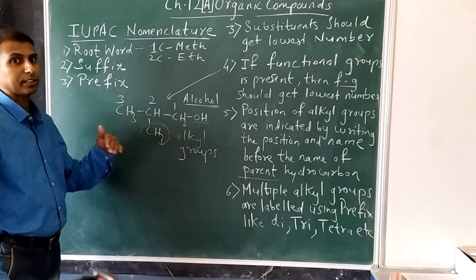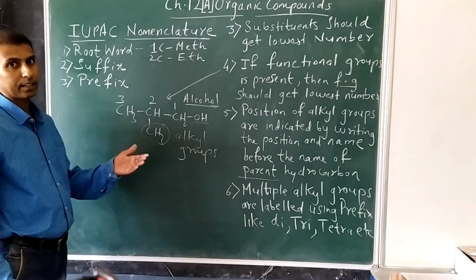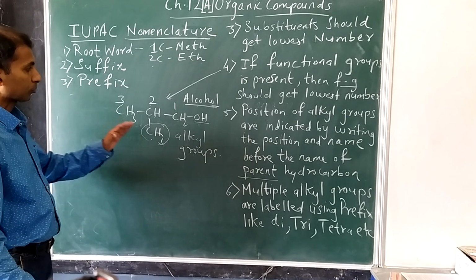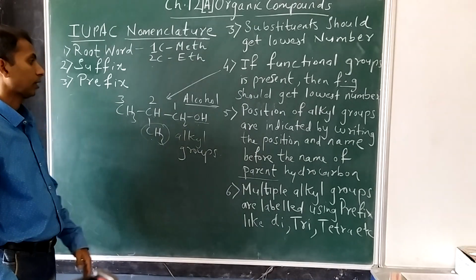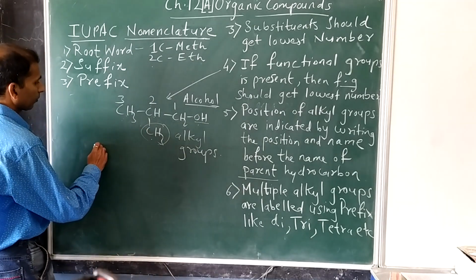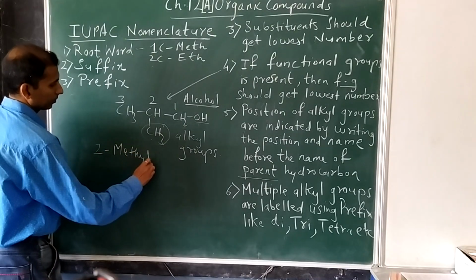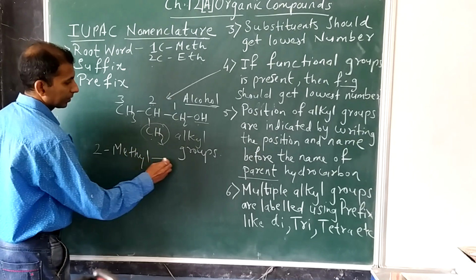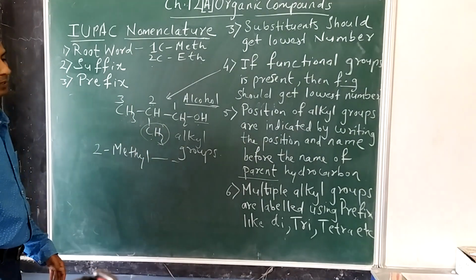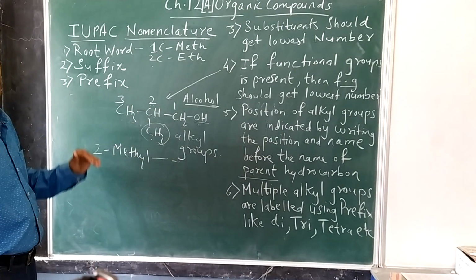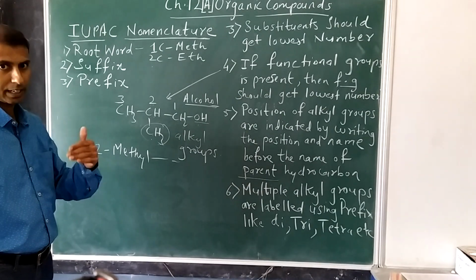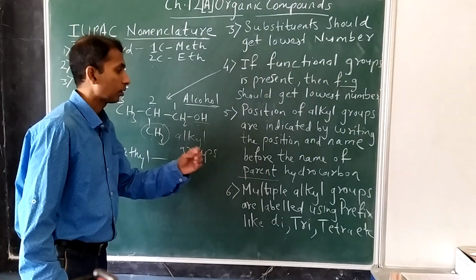Okay, CH3, C2H5, methyl, these are all alkyl groups, and substituents mostly are alkyl groups. So how to give the position? We have to write down 2-methyl, and then the name of the parent hydrocarbon. We will try to understand that with an example after completing this rule.